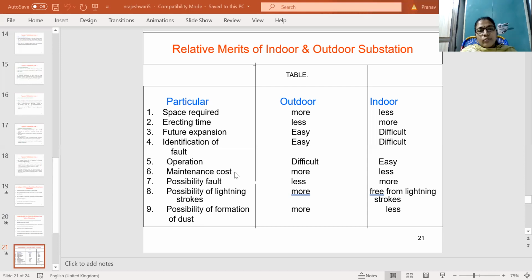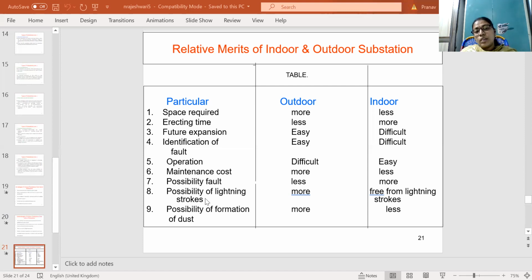So possibility of fault is less in outdoor. When a fault occurs, it will be eliminated with the circuit breakers or other equipments within a short duration of time. But in case of indoor substations it takes more time. The possibility of fault occurrence is also more in the indoor substations.